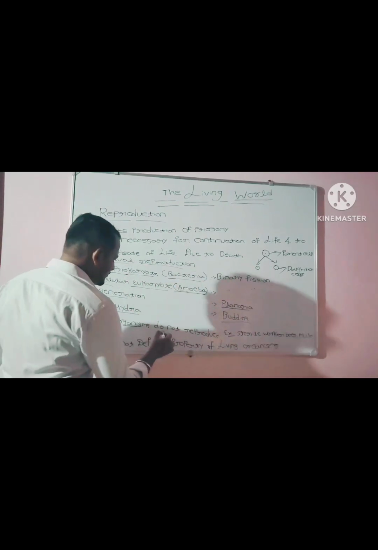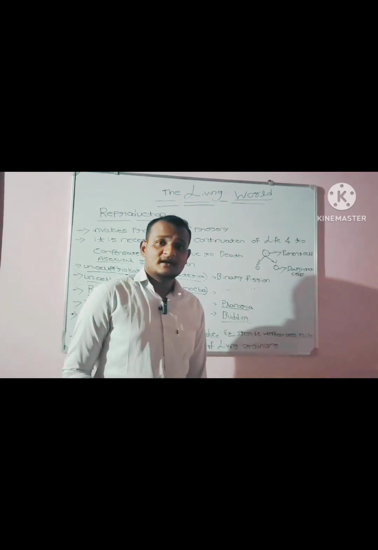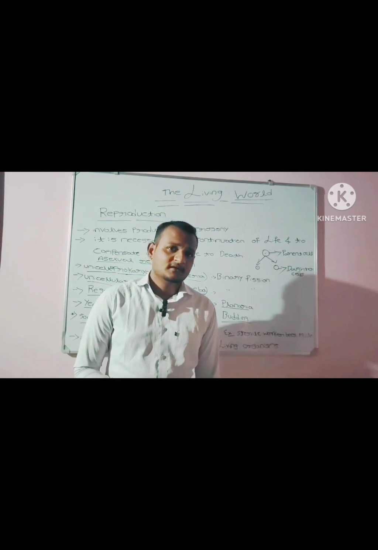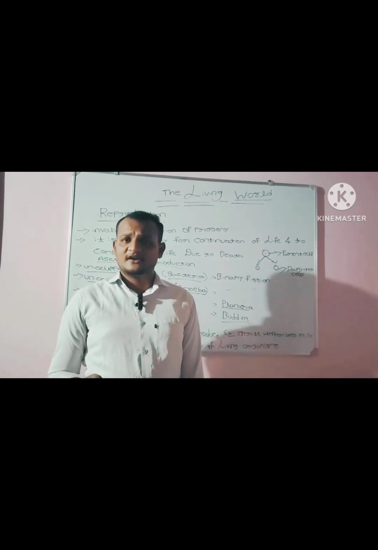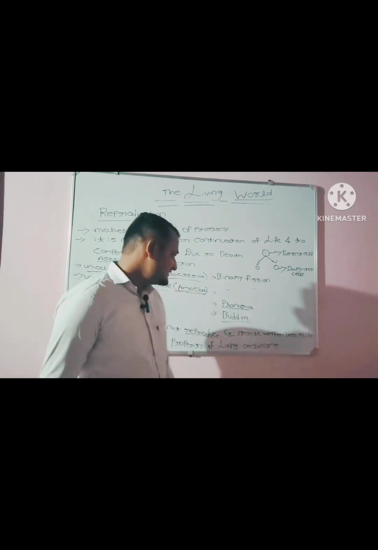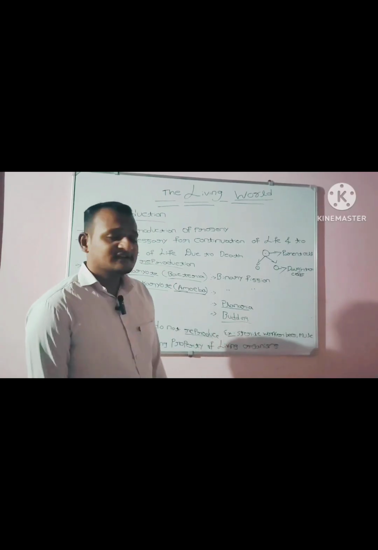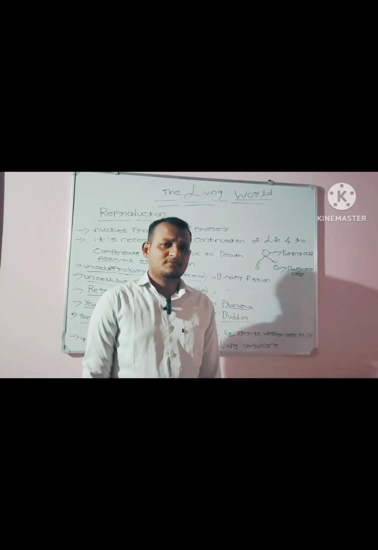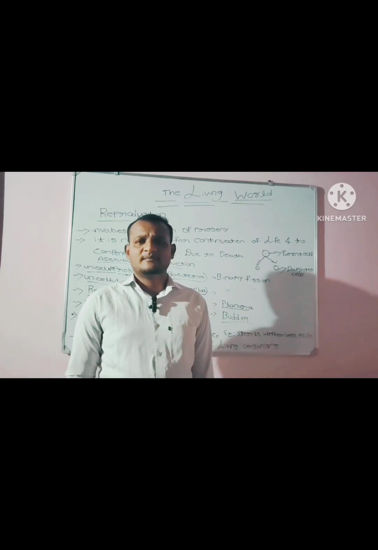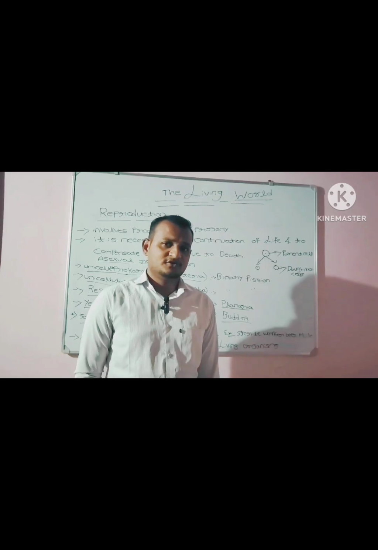Now, when we compare with reproduction, some living organisms cannot reproduce. Not all living organisms can reproduce. The best example is sterile worker bees. Another example is the mule, and infertile human couples also cannot reproduce.